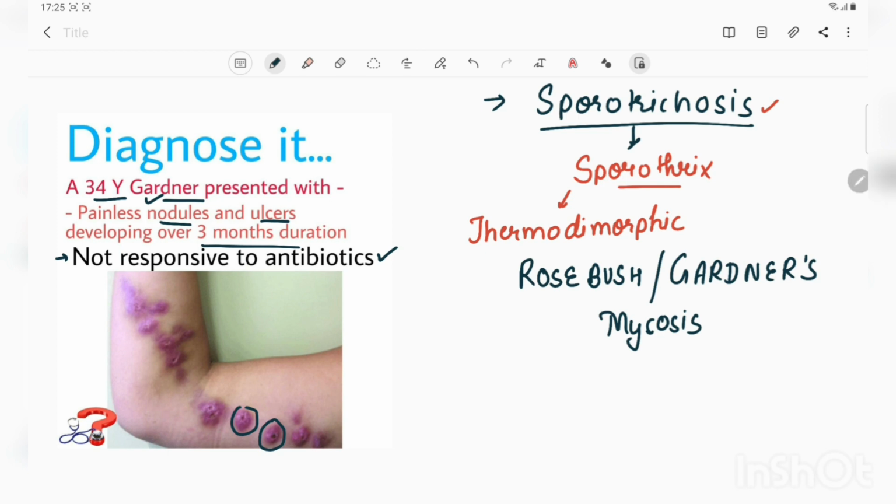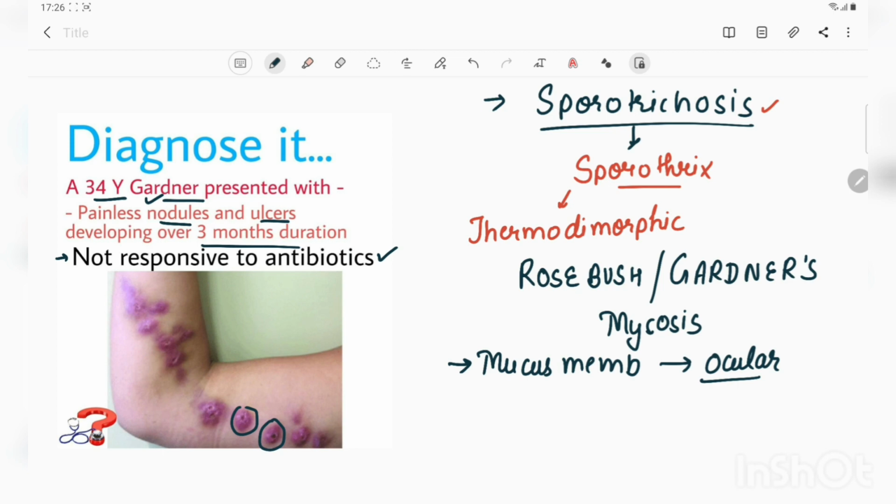Till now, these are the basics about sporotrichosis. But this disease does not end here. There are a lot of other manifestations also. This disease may involve the mucous membrane also, in which the ocular mucous membrane is most common, and it can lead to conjunctivitis, episcleritis, uveitis, and retrobulbar lesions. It can also affect the lacrimal duct and may lead to dacryocystitis also.